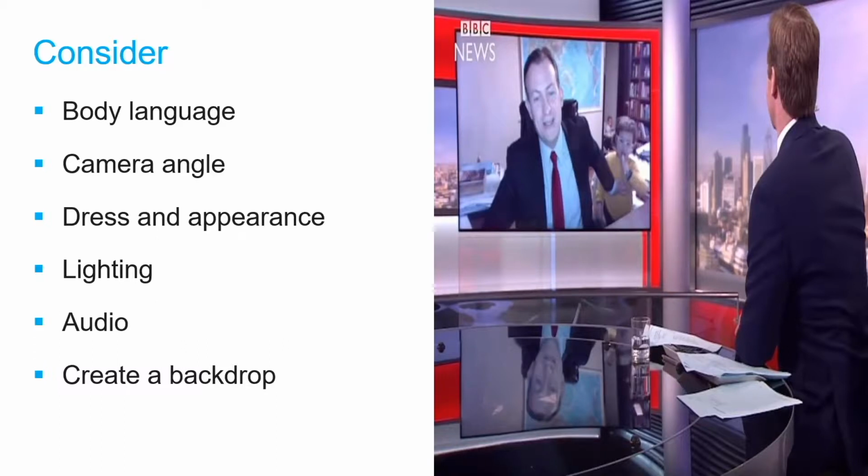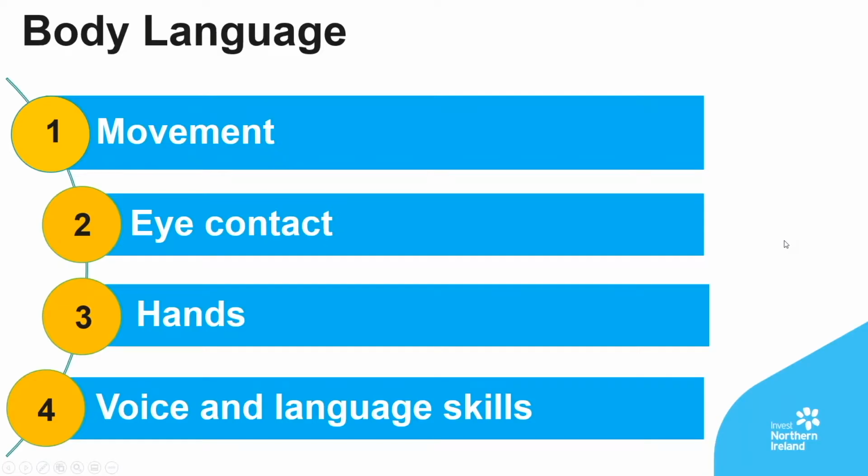It's always useful to start with body language, because believe it or not, your body language can either make you or break you in front of camera. When we talk about body language in front of camera, what's important? I have split it down into 4 key areas that you need to think about when performing in front of camera. The first is movement, and that's movement in both the seated or standing position, depending on what your preference is for your recording.